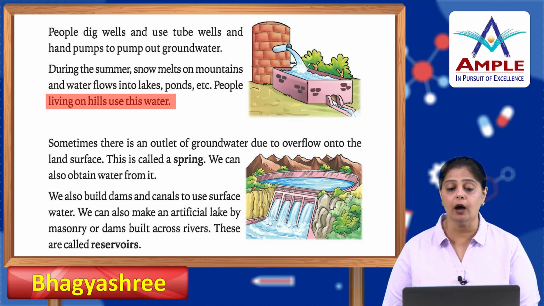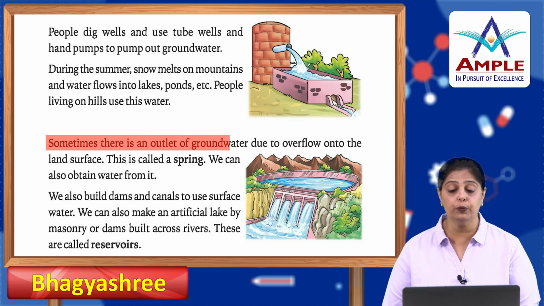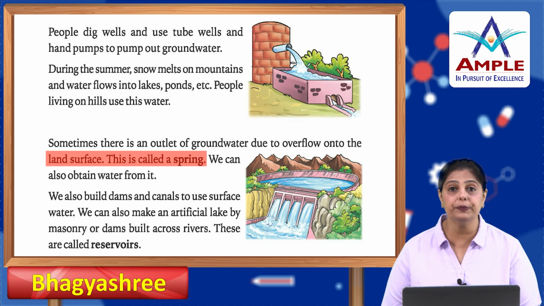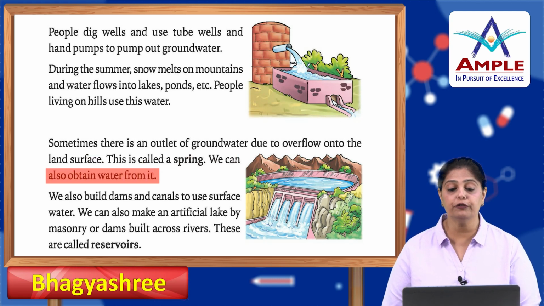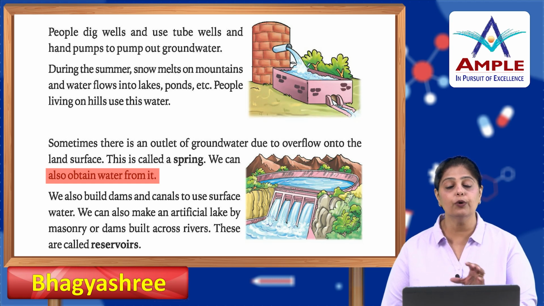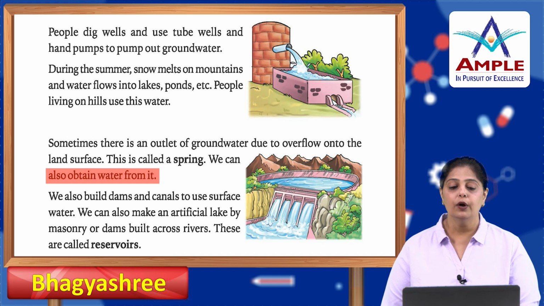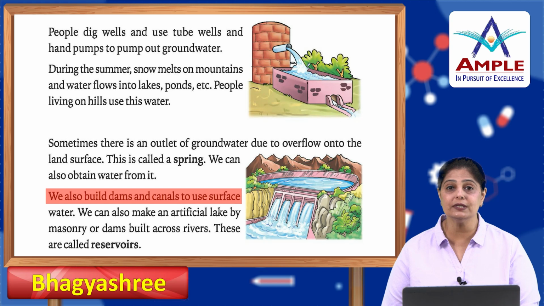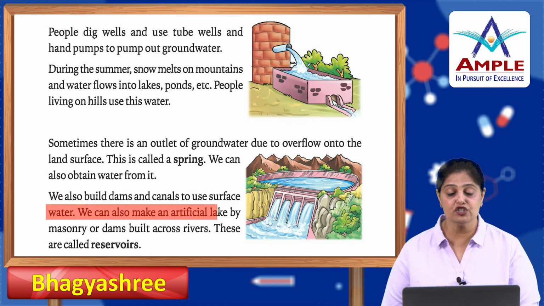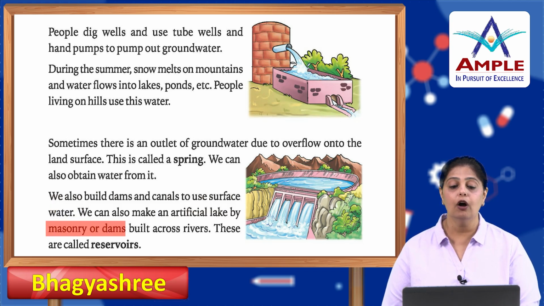Now, sometimes there is an outlet of groundwater due to overflow onto the land surface. This is called a spring. We can also obtain water from it. So that's when we see the springs, or waterfalls as we call them. We also build dams and canals to use surface water. We can also make an artificial lake by masonry or dams built across rivers. These are called reservoirs.